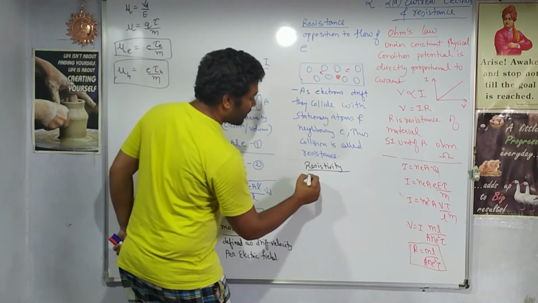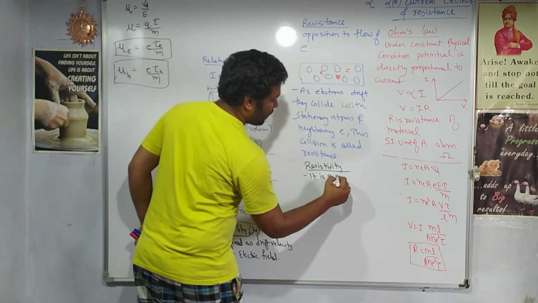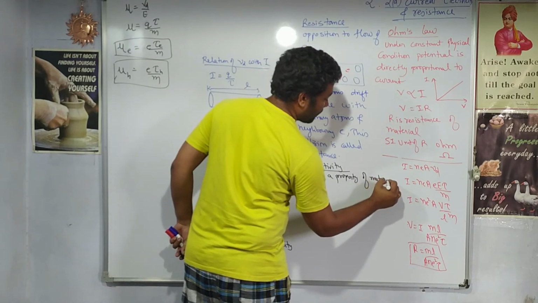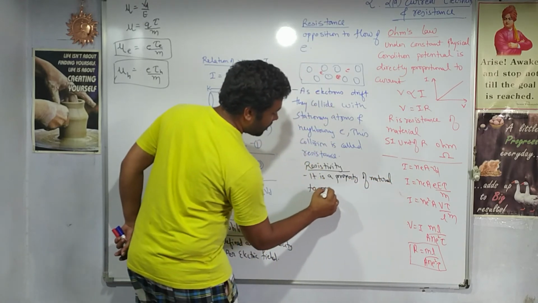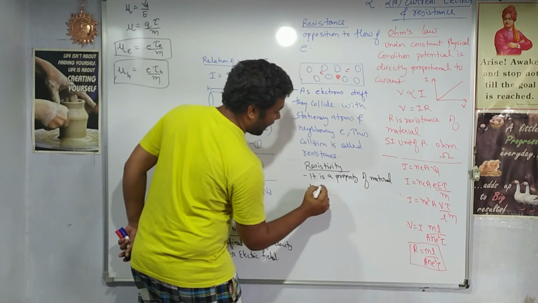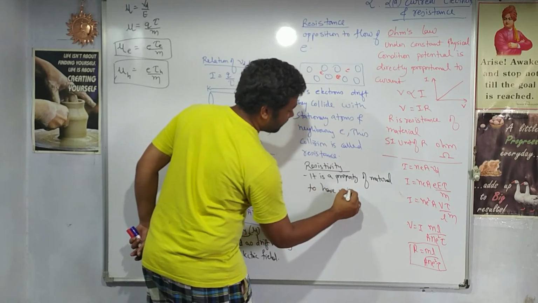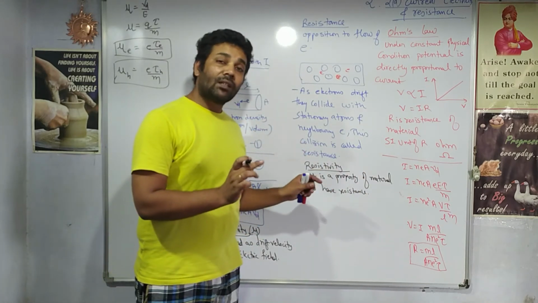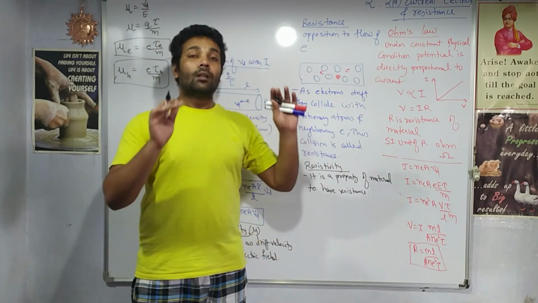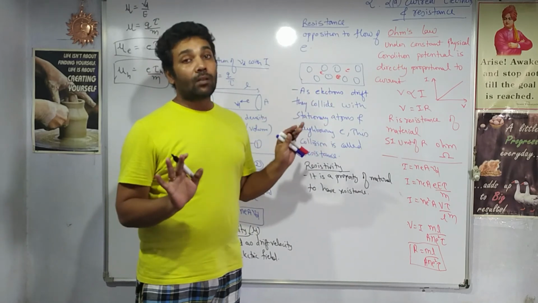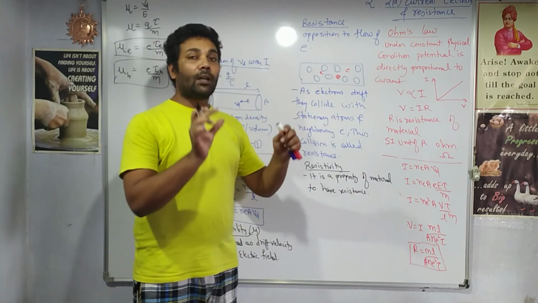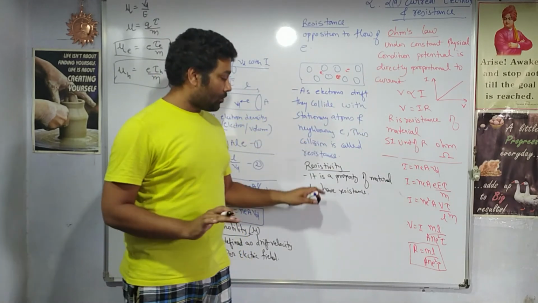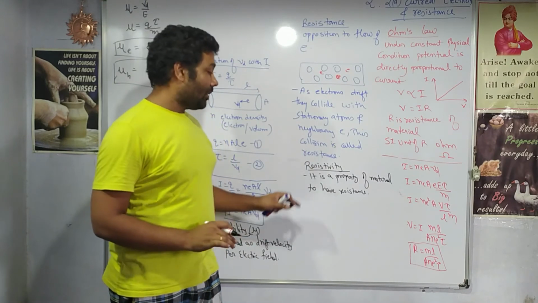So we can write down resistivity, it is a property of material to oppose or to have resistance, right? Let's say a small piece of wood will have the same resistivity as a bigger block of wood, because in wood the arrangement of the atoms is almost the same. Similarly, if you take a small piece of gold or a big block of gold, in both the conditions the resistivities are the same.